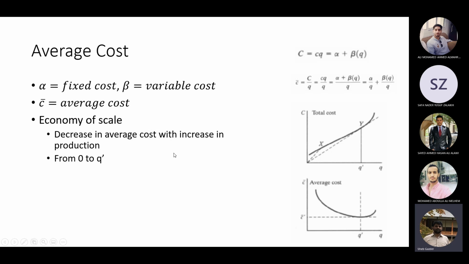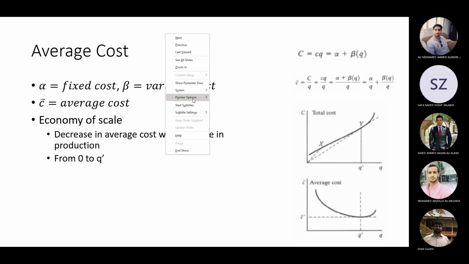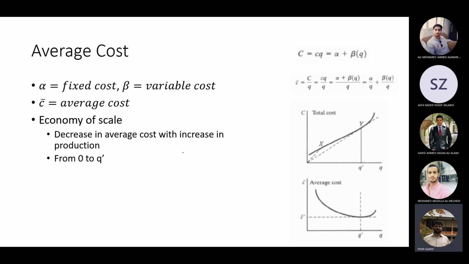Now if I increase, let me do it here. Alpha plus 3 into the number of people, Q, whatever it is, and then you divide by Q. So if Q is 10, you will have some value of average cost. Let me call it C dash 1.